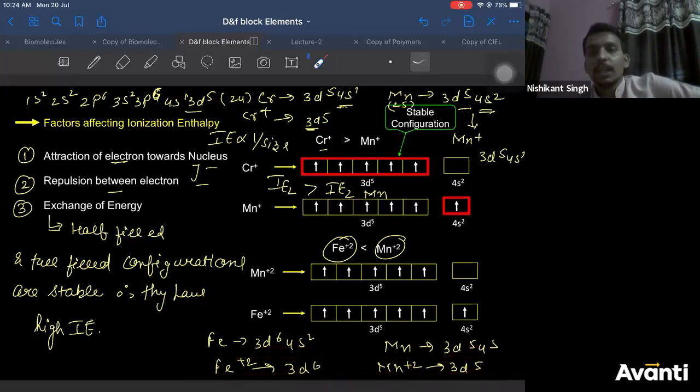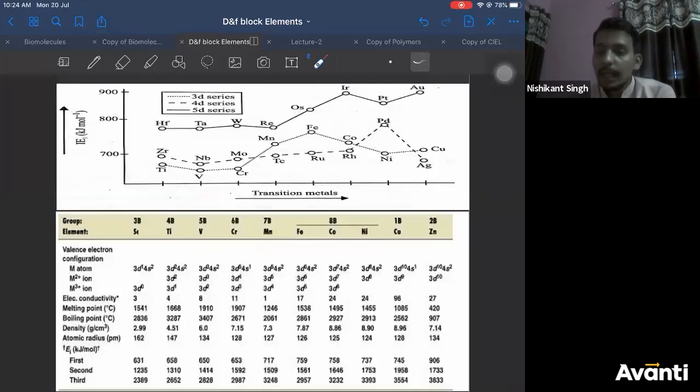So electronic configuration also decides your ionization energy. Right? Electronic configuration also decides your ionization energy. Very, very important. Correct? Now come back to the graph. Now the question which we have is this part.